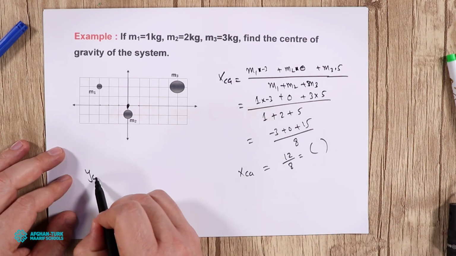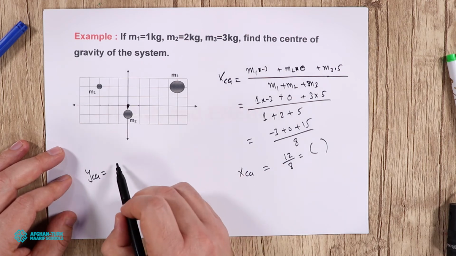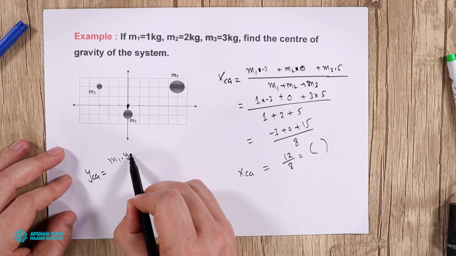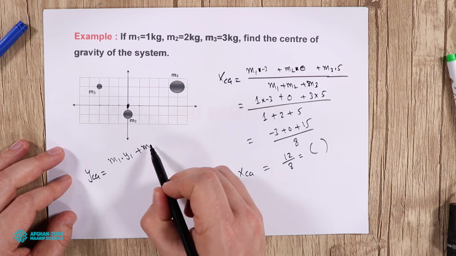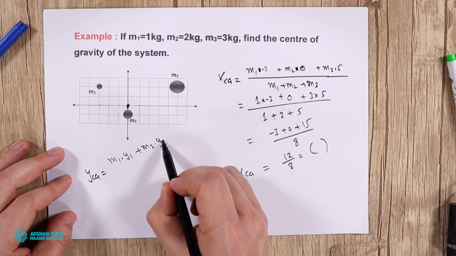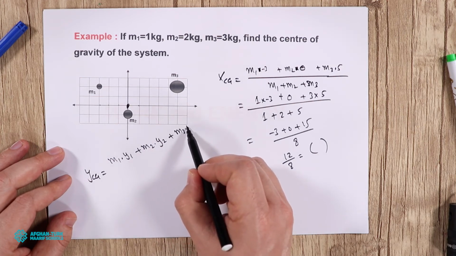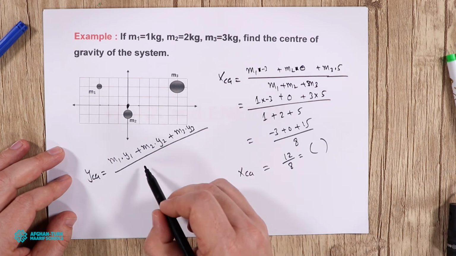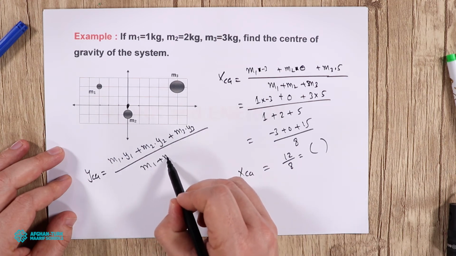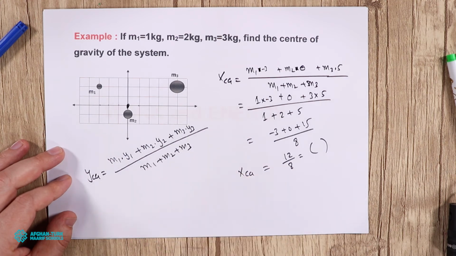Now if we use the y side, again m1 multiplied by y1 plus m2 multiplied by y2 plus, since we have three masses, m3 multiplied by y3, divided by m1 plus m2 plus m3.